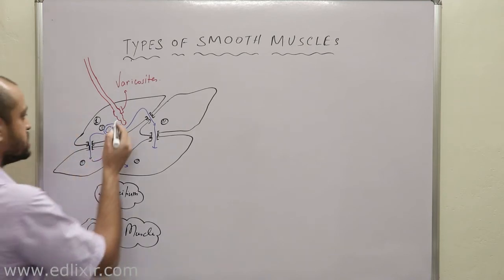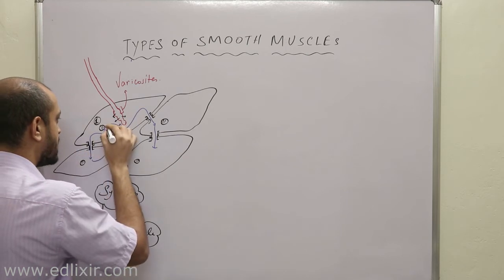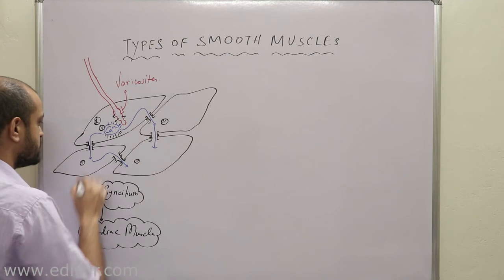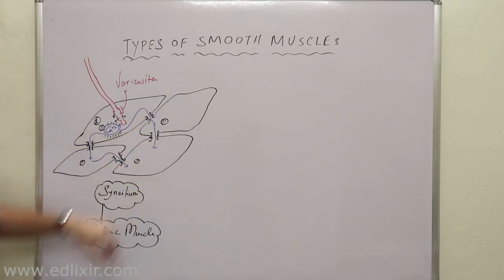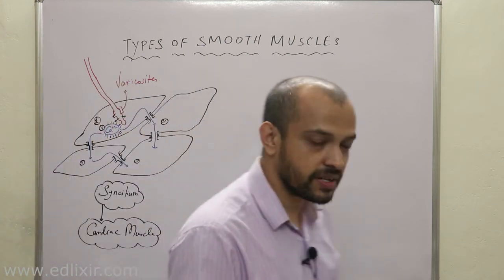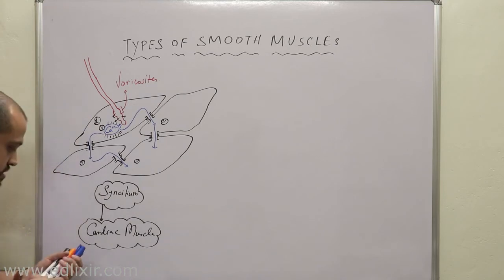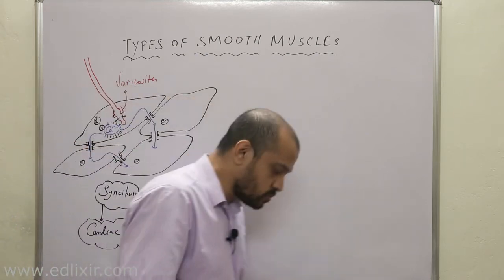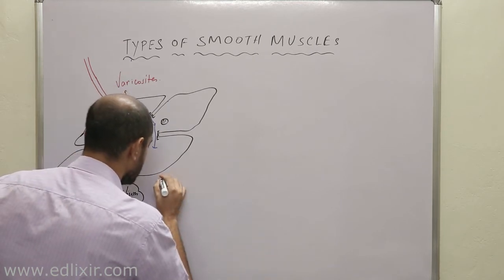When these varicosities enter one of the cells, they will activate calcium release, and calcium will enter through all other cells, whether these other cells are activated by direct contact of varicosities or not. Clear? That means these cells are acting like a single unit. That's why they are known by the name of single unit smooth muscle.